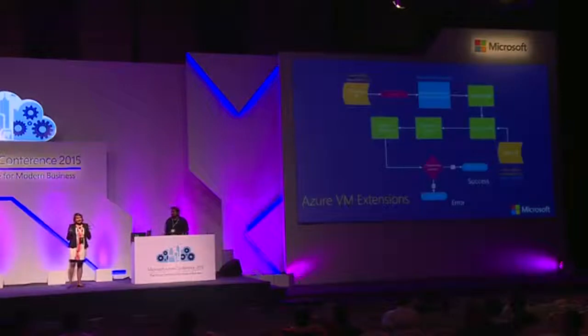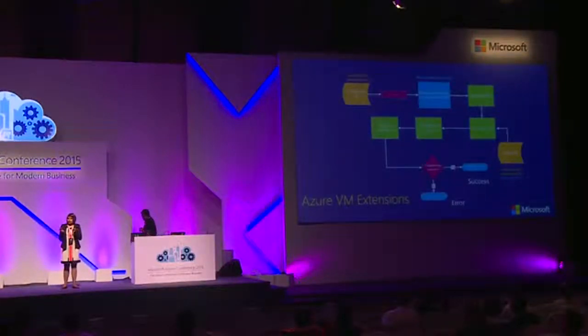So the way extensions work is that once you've created your VM, and let's say you've created 50 VMs, now you want to do an upgrade. Okay, so what would you do? You would use something like Chef, Docker, and Puppet, or DSC, that's the PowerShell DSC, to run upgrades, right? But let's say your VMs are turned down and turned up.